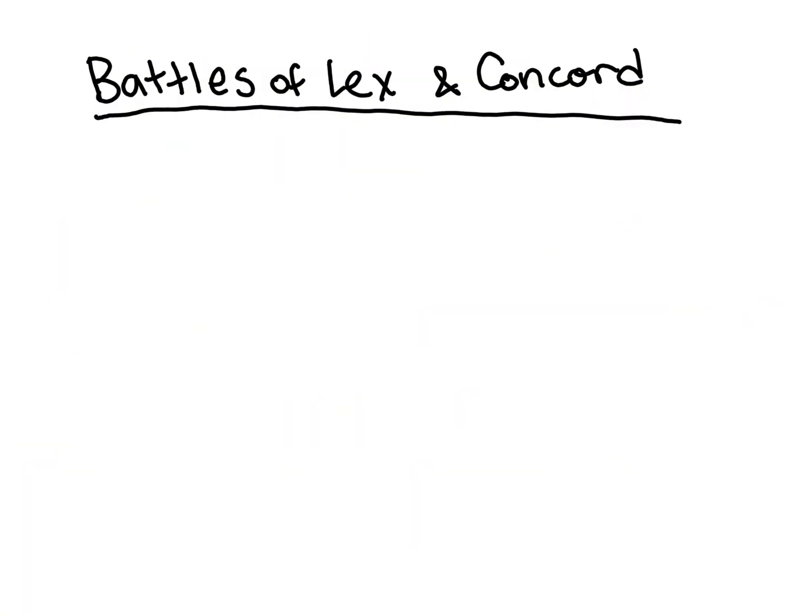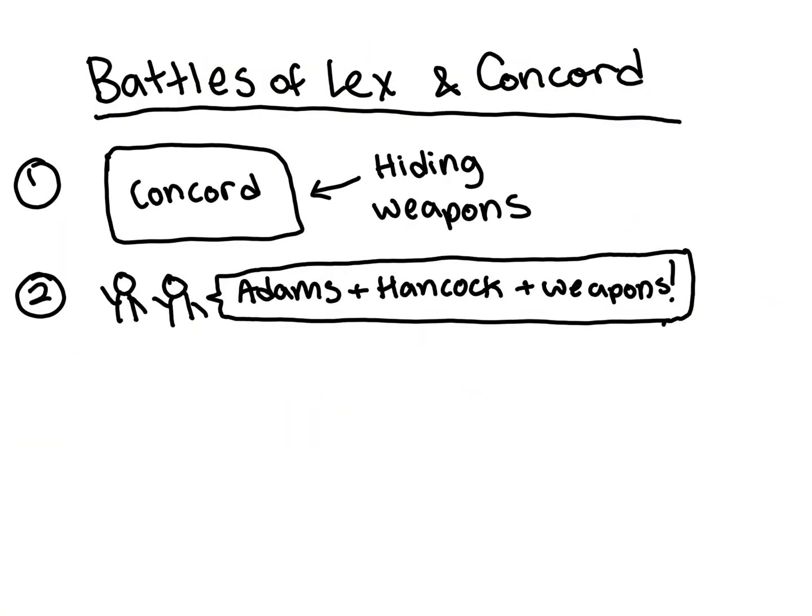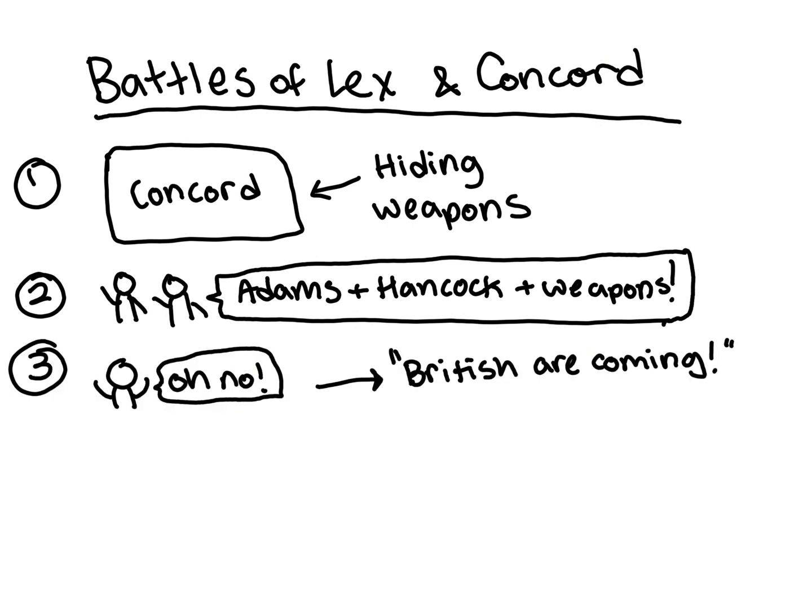Finally, the battles of Lexington and Concord. The colonists were hiding weapons in Concord, and the British wanted to capture John Adams and Hancock in Lexington and also seize weapons in Concord. Colonists hear that Thomas Gage is going to try and get weapons in Concord, and Paul Revere lets out word that the British are coming.